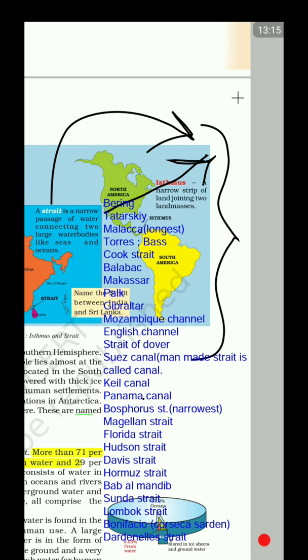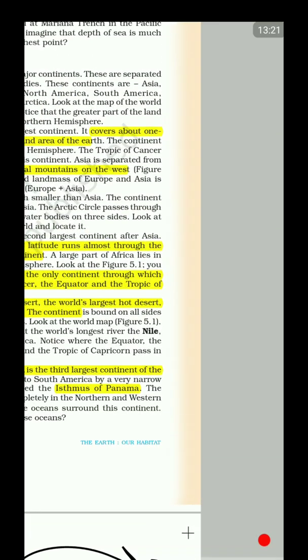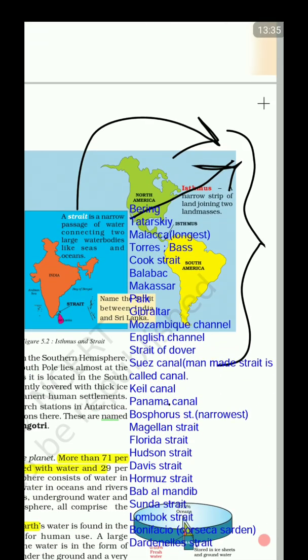Next is the Tatarsky, a strait which separates the Sakhalin islands of Russia from its mainland. That is about Tatarsky.